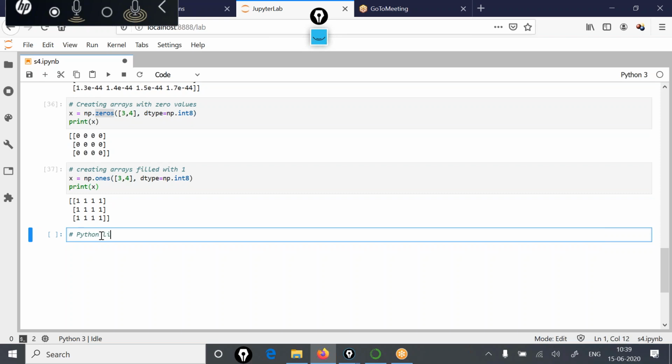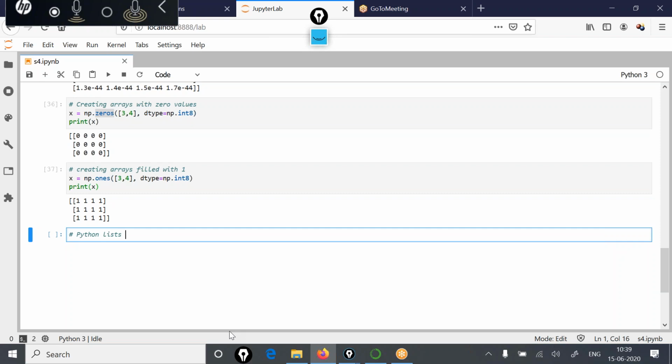In Python, we have this data type list. You might know that in Python, the three basic data structures are tuple, list, and dictionary. A list is very similar to a NumPy array, an ndarray, but the difference is that NumPy arrays are very efficient.